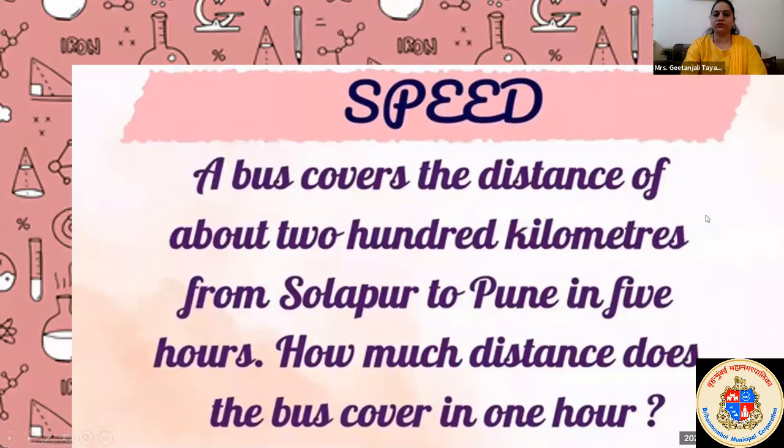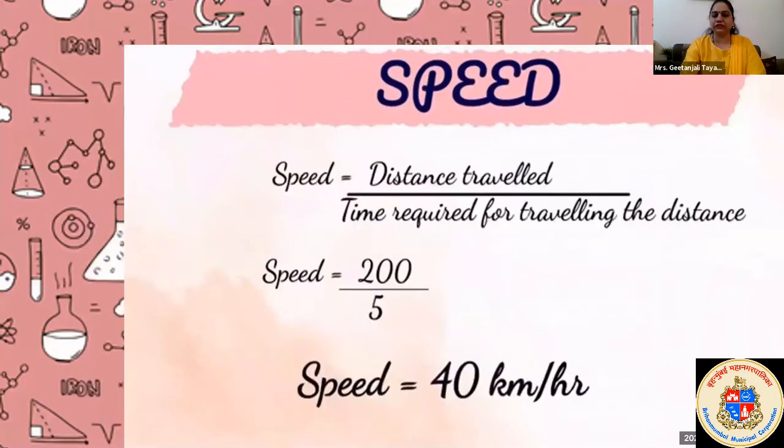So what is the formula? Speed is equal to distance upon time: the distance traveled by the bus and the time required to cover that distance. So speed is equal to 200 upon 5. What is 200? That is the distance between Pune and Solapur. And the time required to cover that distance is 5 hours.